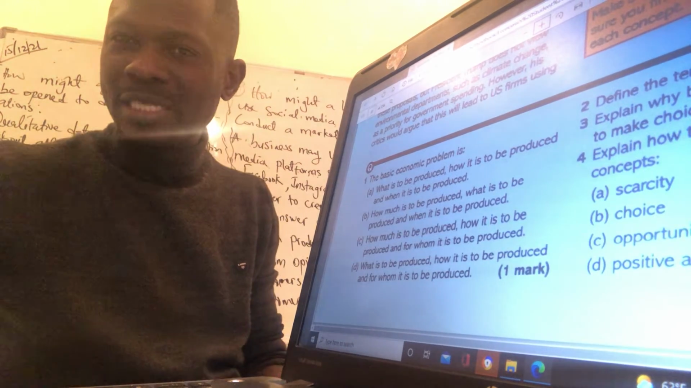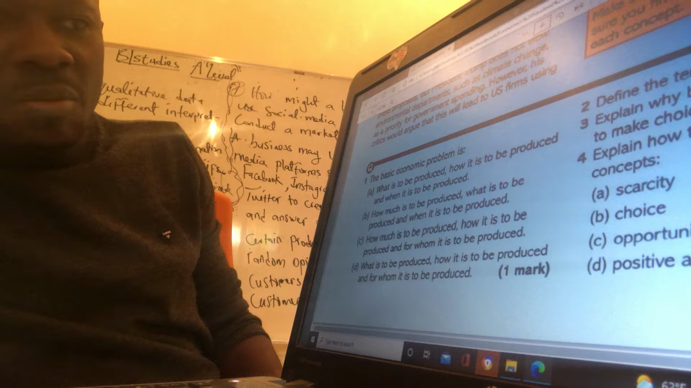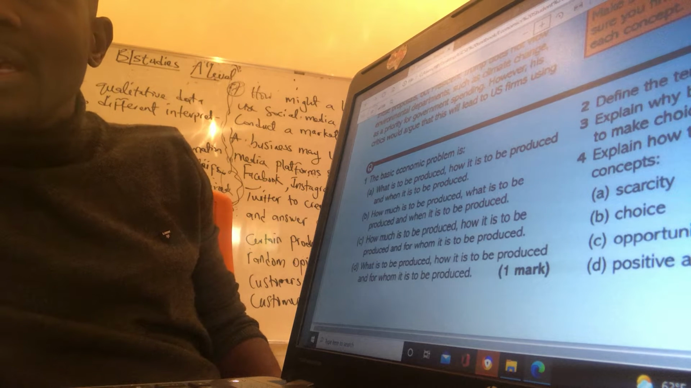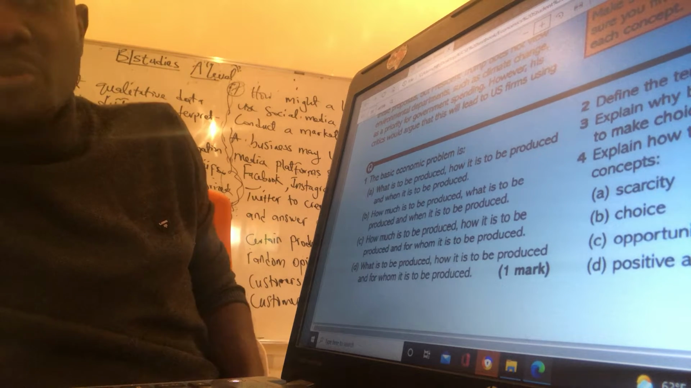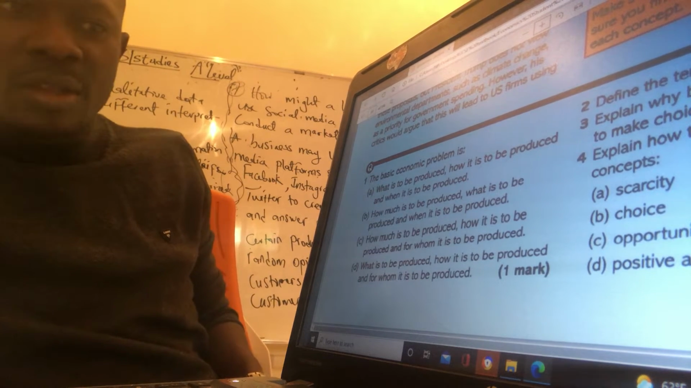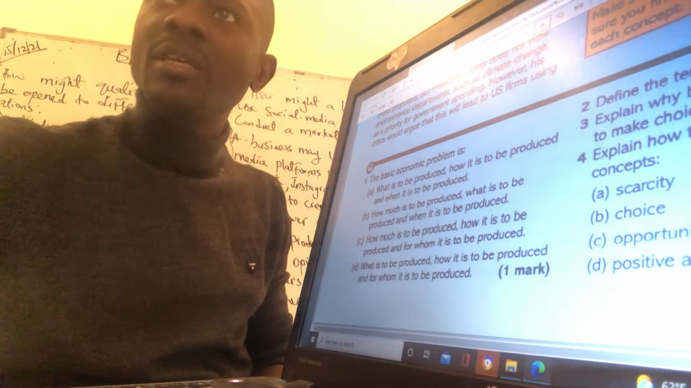For chapter 2 exam practice question. So the first question says the basic economic problem is, D, yeah. What is to produce, how it is to be produced, and for whom it's to be produced. That's the economic problem. That's sorted.